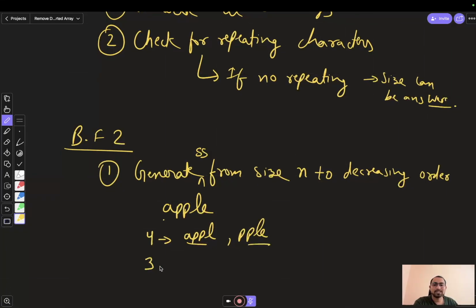Then we can do size 3, where we will see APP, PPL, PLE. These are all of size 3. Here we can see that in size 3 we got the answer, so there is no benefit of generating any other substring of size 2, and we can say that this can be our answer, right? But what is happening?